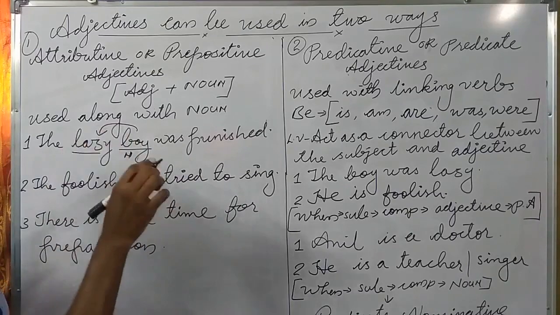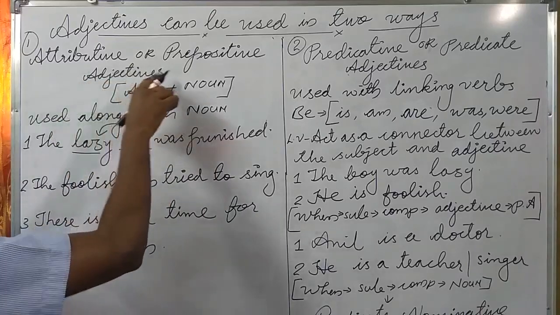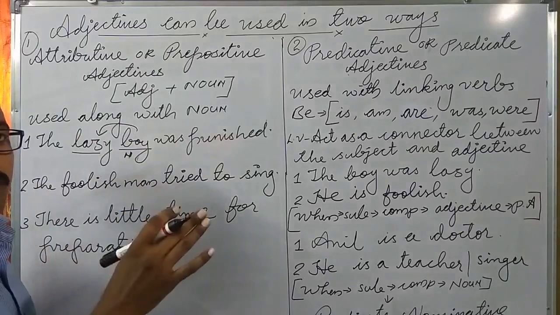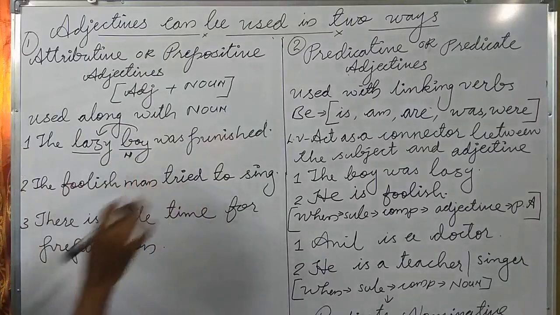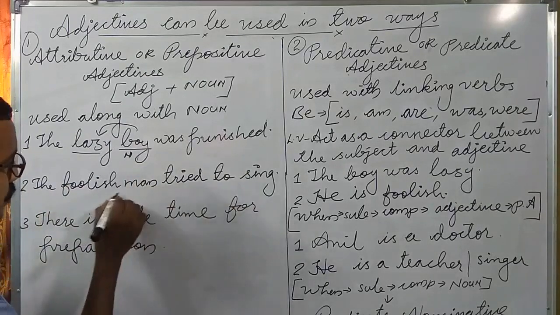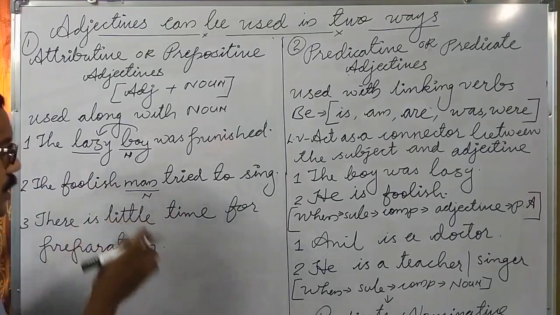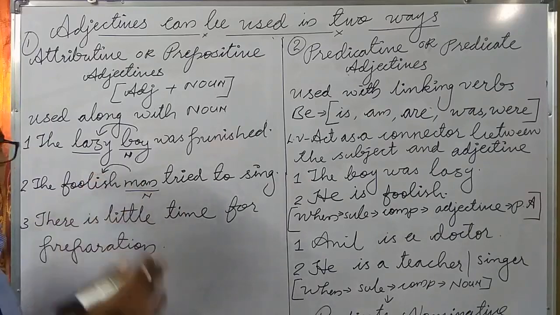This type of adjective is called attributive or prepositive adjective. Prepositive: before the noun, we use the adjective. Look at the second example. The foolish men try to sing. Men is the noun. It is modified by the adjective foolish.